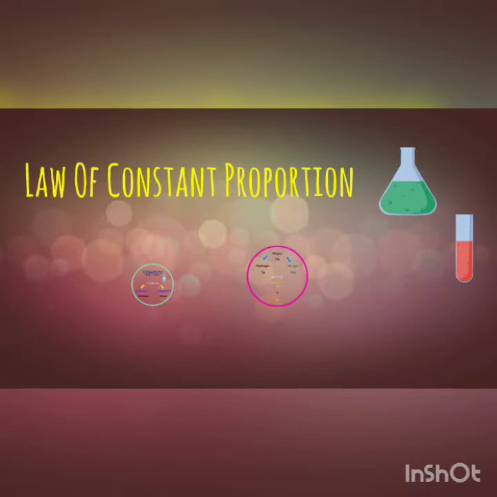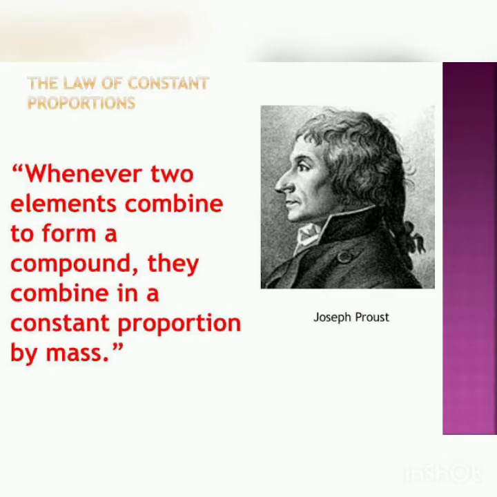Mainly we can say that the law of constant proportion gives us an idea about the formation of compounds. So let's have a look at what this law suggests. According to this law, whenever a compound is formed, the elements which combine together to form that particular compound are always the same, and the number of atoms and the amount of each element present in a particular compound is always fixed. It means the atoms of elements always combine in a fixed ratio by their mass.